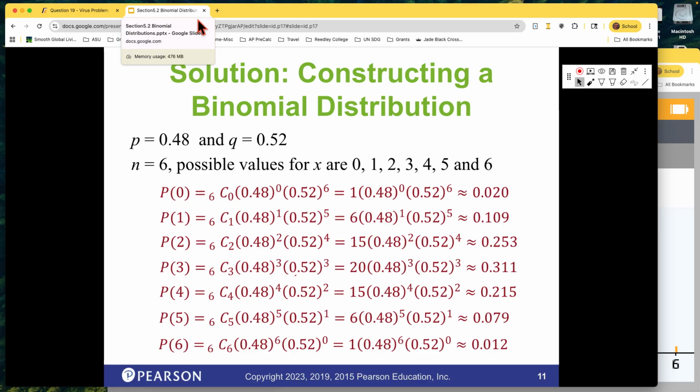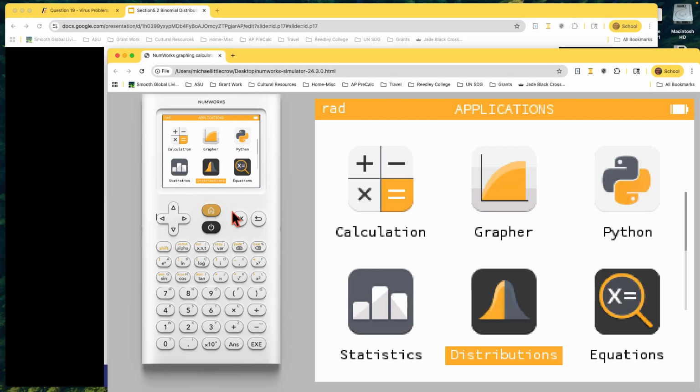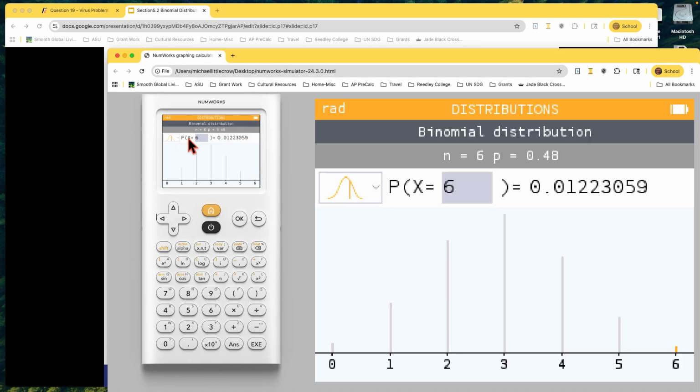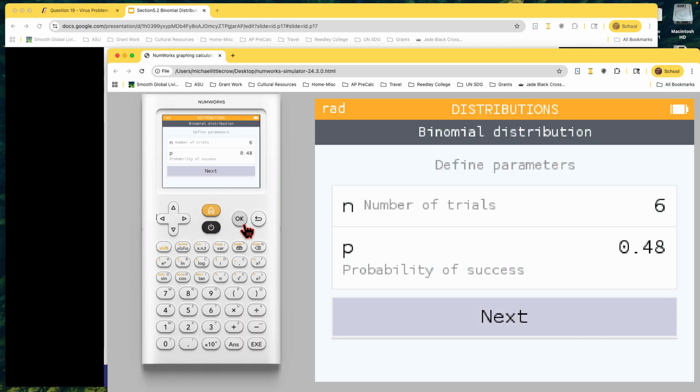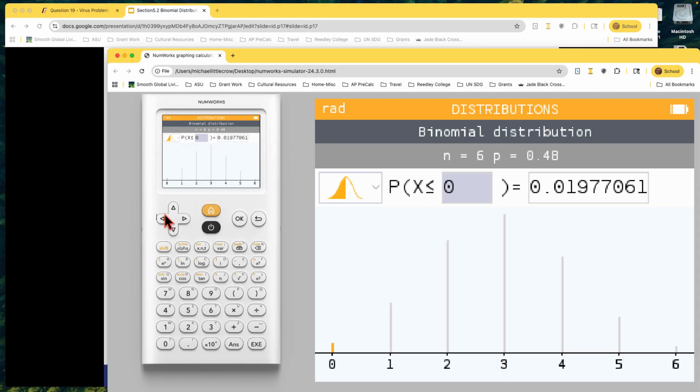You're going to go to the menu, distributions, binomial, right? You're starting here, come to distributions. This is going to be your best friend for the next few sections, actually into chapter 6 as well. And then you have to enter in, this is all we have to enter, the number of trials and the probability of success. Everything else will be built into here. And then we just have to choose whether we want the probability of it being equal to a particular number of trials, greater than, between 2 numbers, or less than.